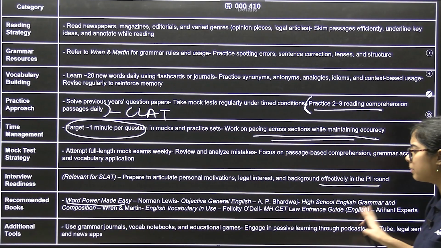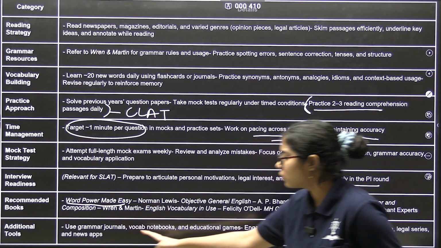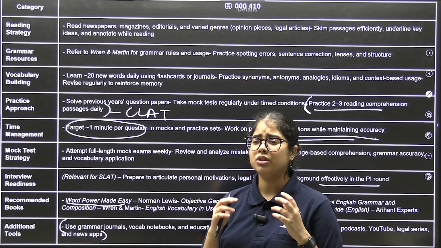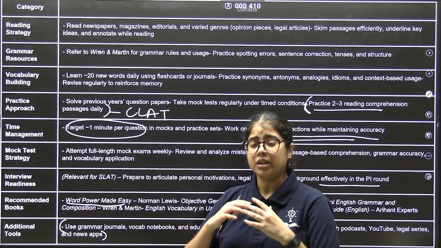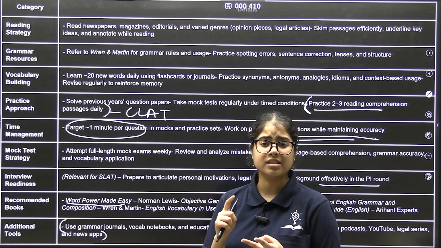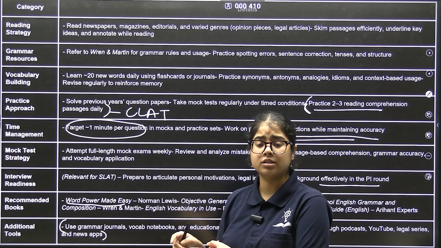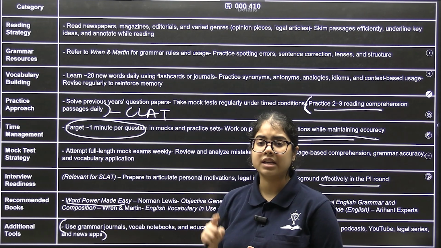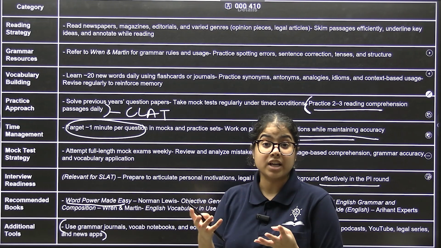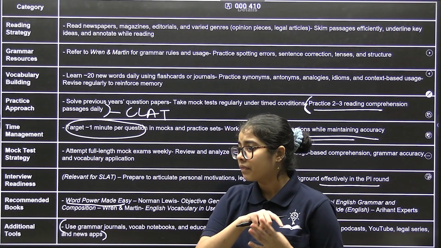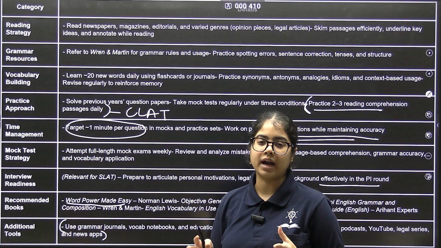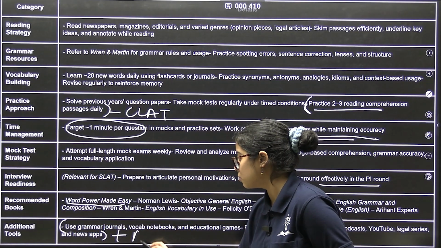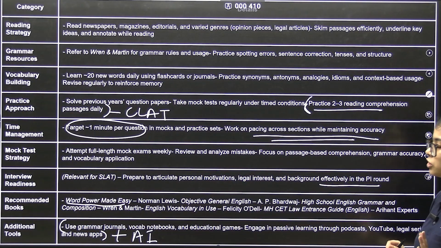Then these are all the recommended books. Okay, and then additional tools you can use. You can use the internet, you can use ChatGPT, Perplexity, whatever AI, use them thoroughly. Ask them to generate papers for you, ask them to generate questions similar to a particular question if you found the question good, okay? Ask them to check your mock test and suggest what the ideal strategy should have been. ChatGPT could be an excellent tool for guidance in the exam. So that is also one tool that you can use along with all of these tools mentioned.